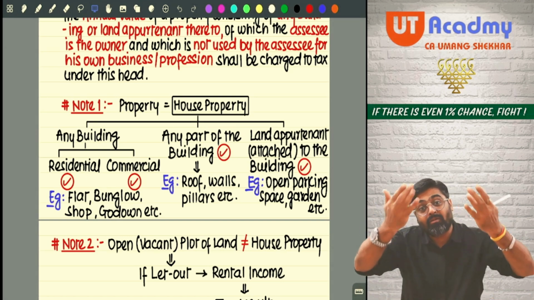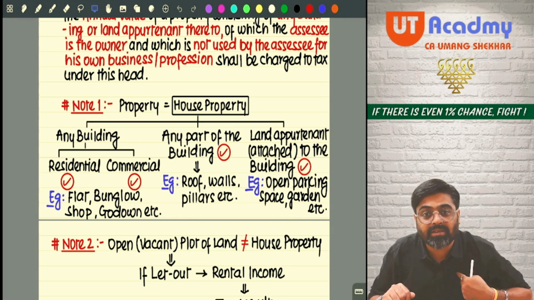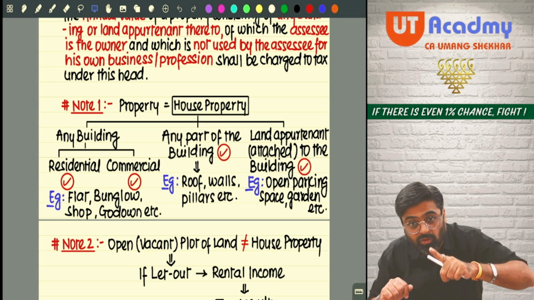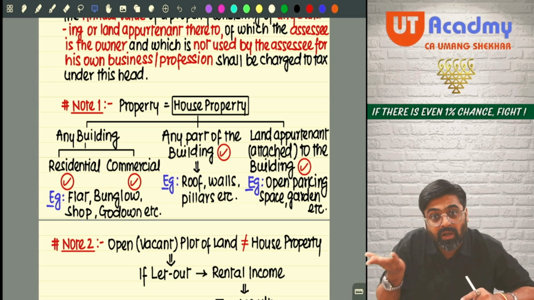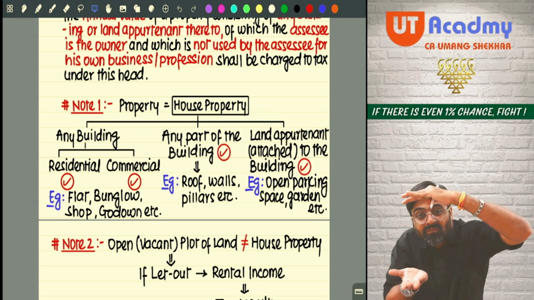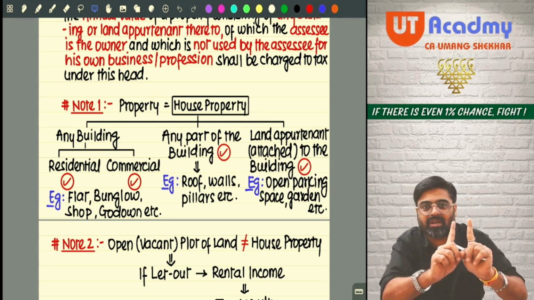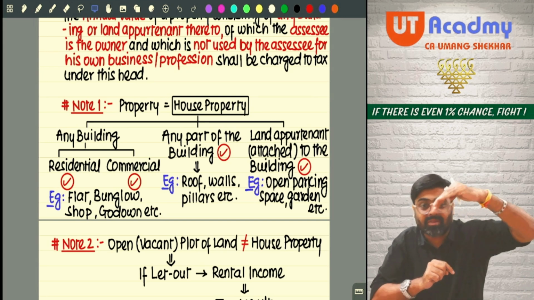Sometimes it might also happen that I have taken a land on a long-term lease for 20-50 years. On that land, I have constructed a house property. Will the income of this house property be taxable for me? Yes. Even if the house property I have constructed is on a land which does not belong to me, I am not the owner of that land, but am I the owner of that structure? Yes. Ownership of the structure is required, not the site on which the structure stands.